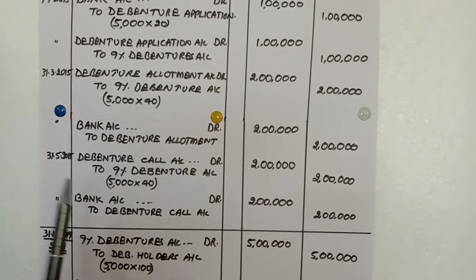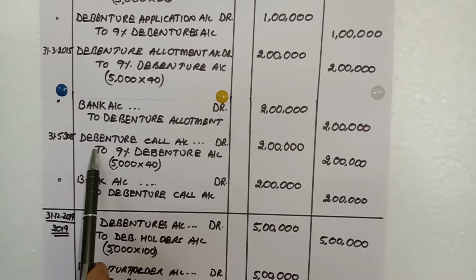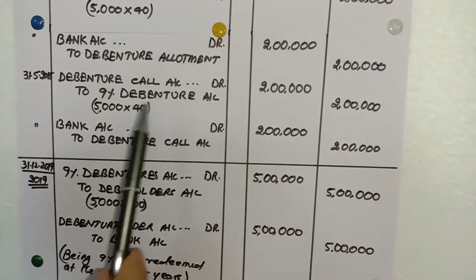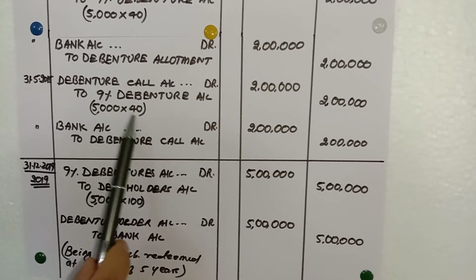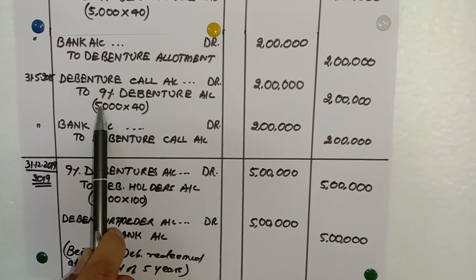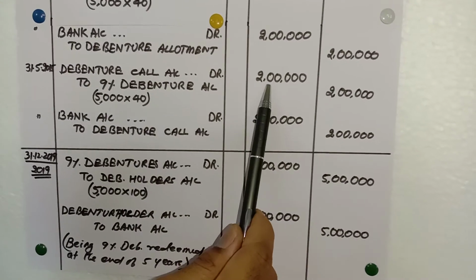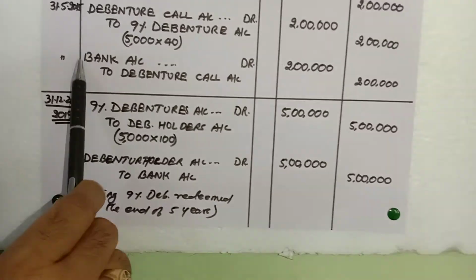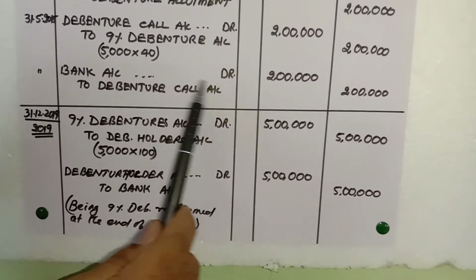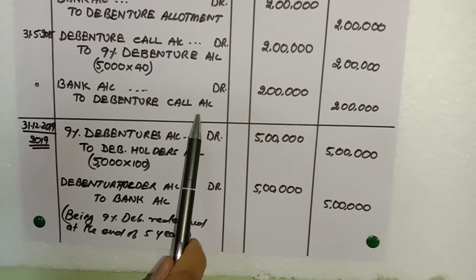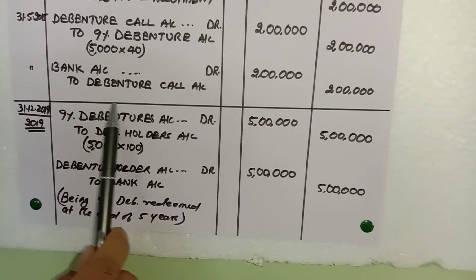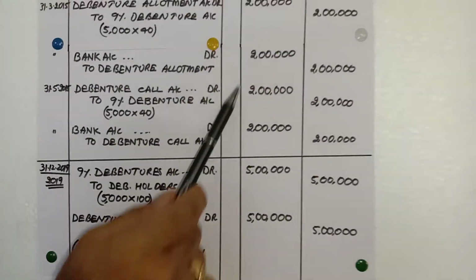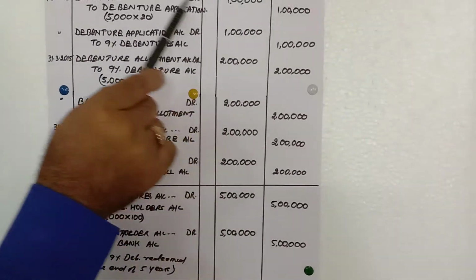Coming to the third stage, calls. So debenture calls account debit to 9% debenture account. Here, call money, I said balance, so the balance is coming 40 rupees. So 5,000 into 40, again 2 lakhs. Then I am receiving money from the debenture holders for the debenture amount, that is bank account debit to debenture call account, so that is 2 lakhs. You can write the narration: being debenture money received. This is the issue entry of debenture.